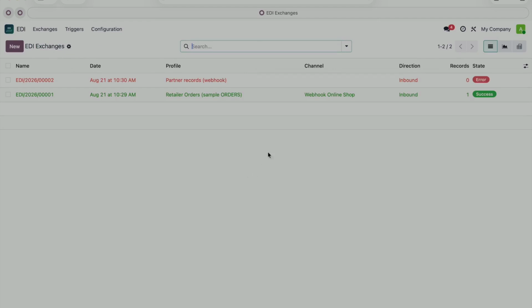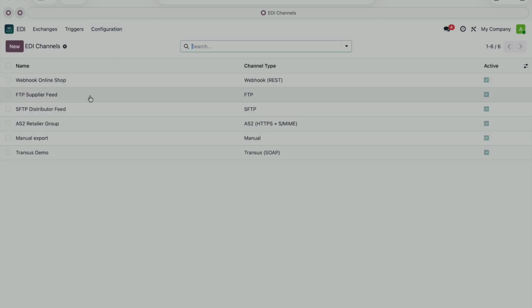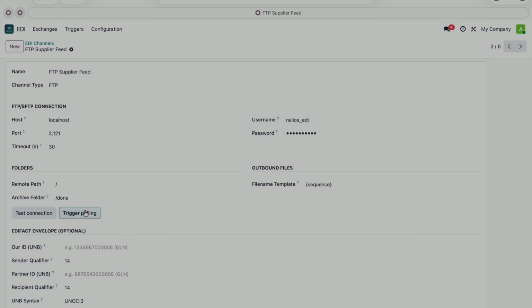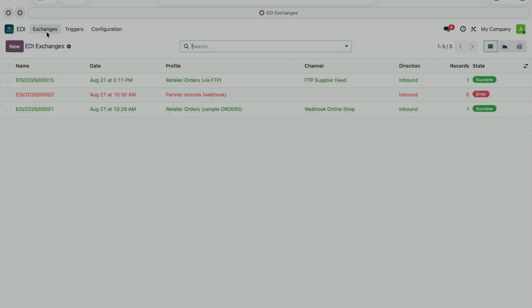If, say, I go to my FTP channel and trigger the poll, meaning I go fetch files, the same as the cron would, I go check for files waiting on the FTP servers. Here I see a new exchange has come in.